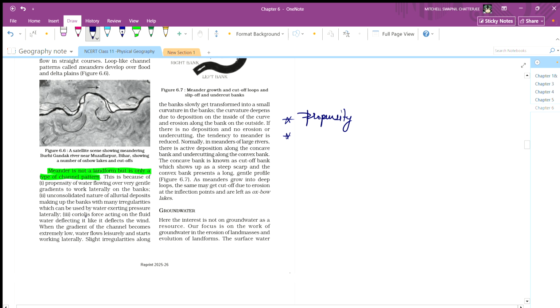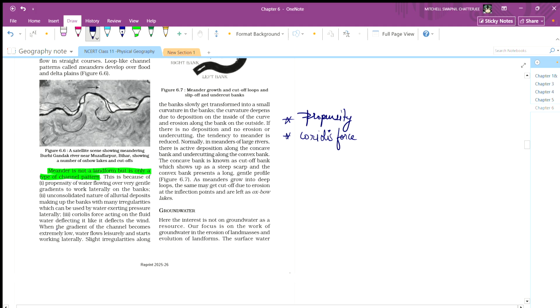Another thing is the Coriolis force, a force acting on the fluid water, deflecting it like deflecting the wind.